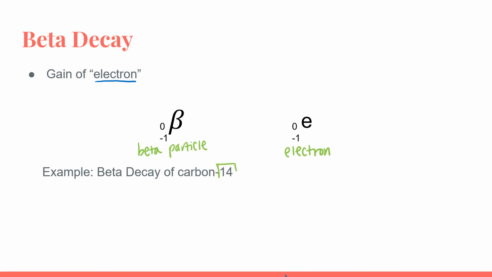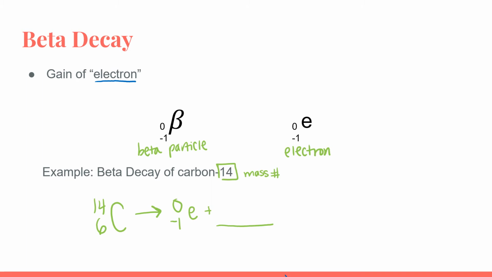Again, remember, this 14 is the mass number. So we're going to start by writing the mass number with the element symbol. From our isotopes of carbon a few slides ago, we realized that the atomic number of carbon is 6. We're going to draw our arrow to show that this is decaying. Because it's going through a beta decay, we're going to start by writing that electron or that beta particle, whichever you prefer. And then we have to figure out what our second atom is going to be.